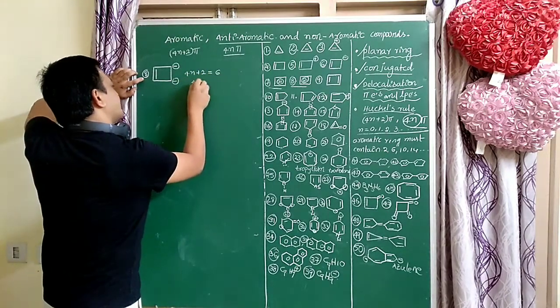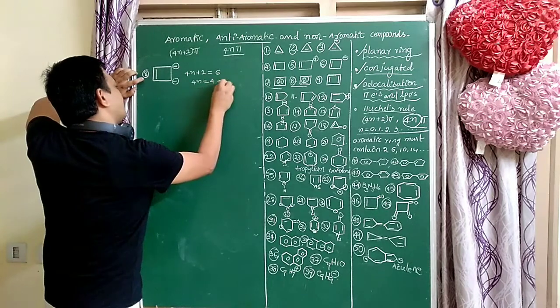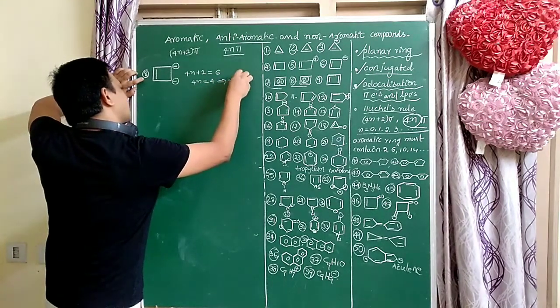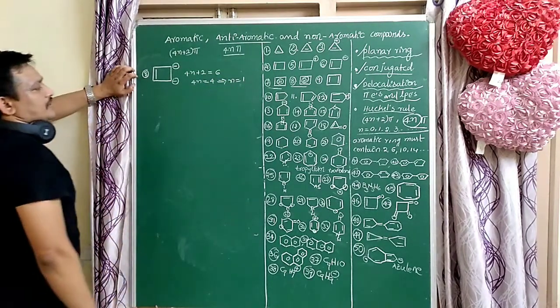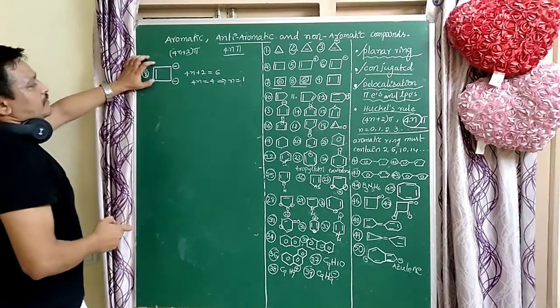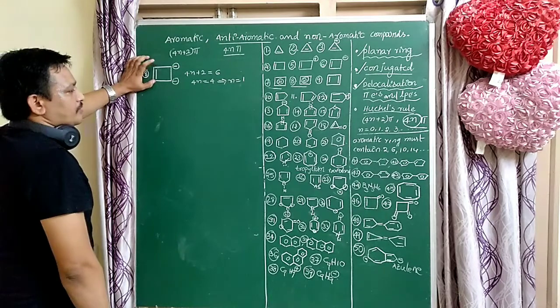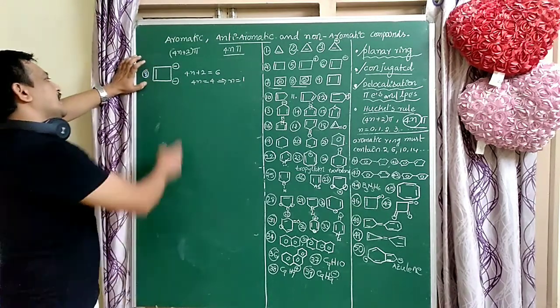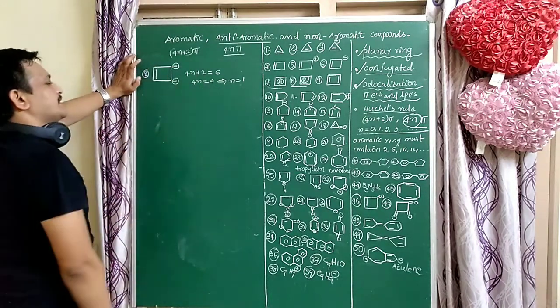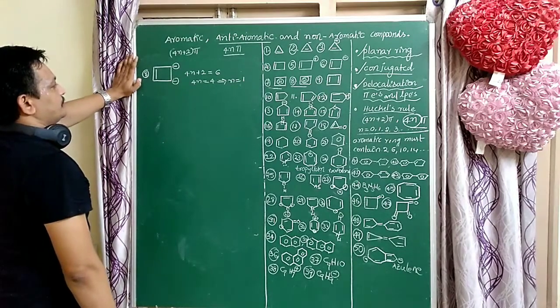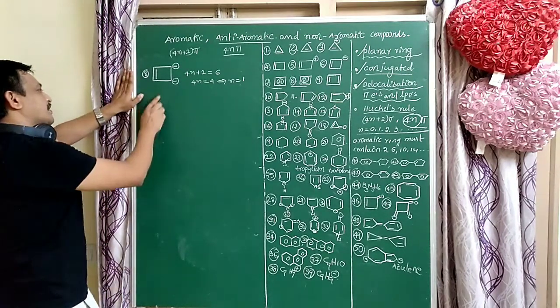So 4n equal to 4, n equal to 1. So n value can be 0, 1, 2, 3 and so on. That follows the rule. It follows the 4n plus 2 pi electrons rule. So it is an aromatic compound.